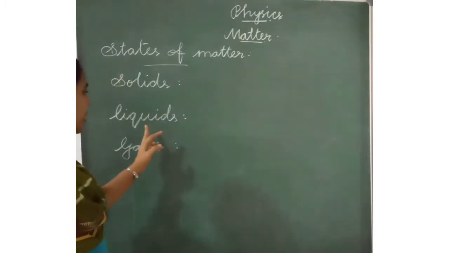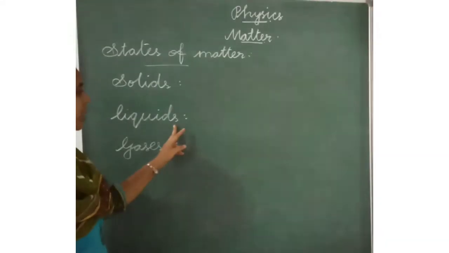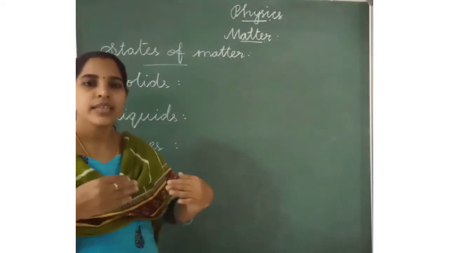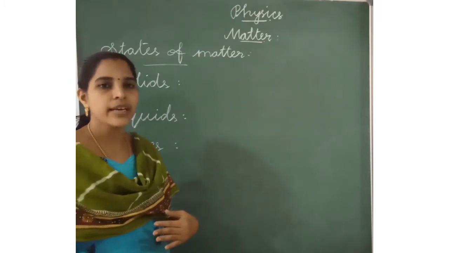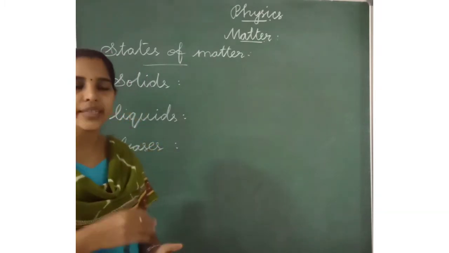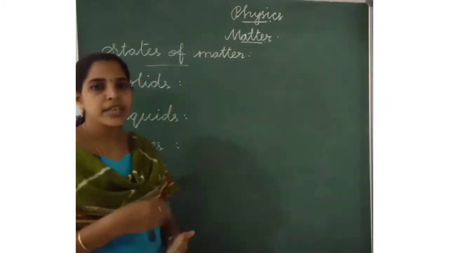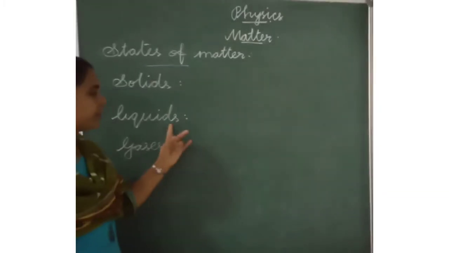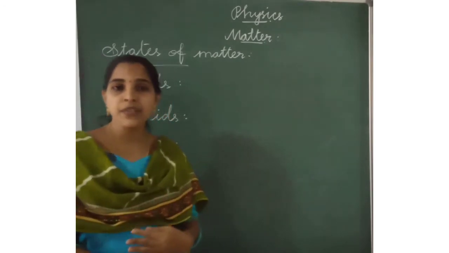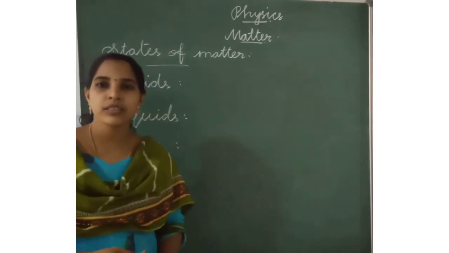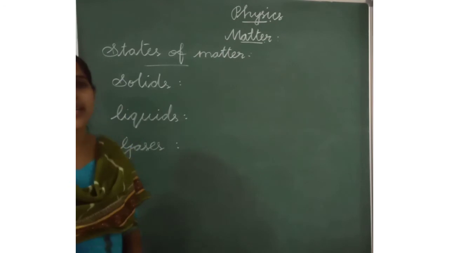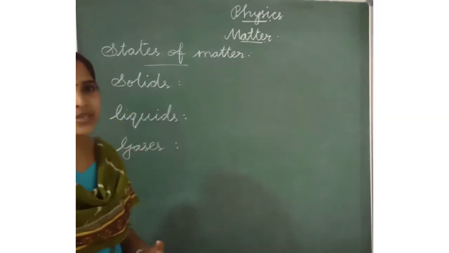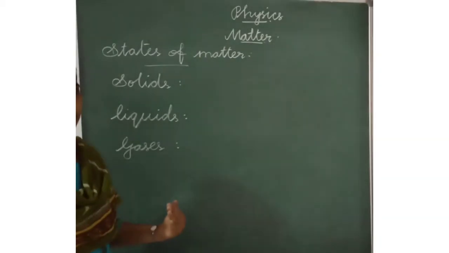Next one is liquids. Liquid has no definite shape, but it has definite volume. For example, liquids can flow. Water, ink, paint, oil, honey. These are some examples of liquids.